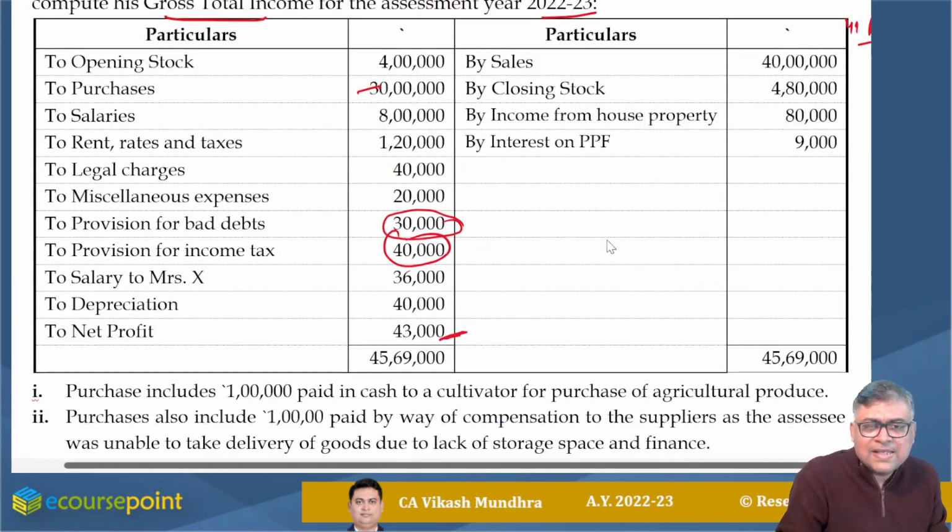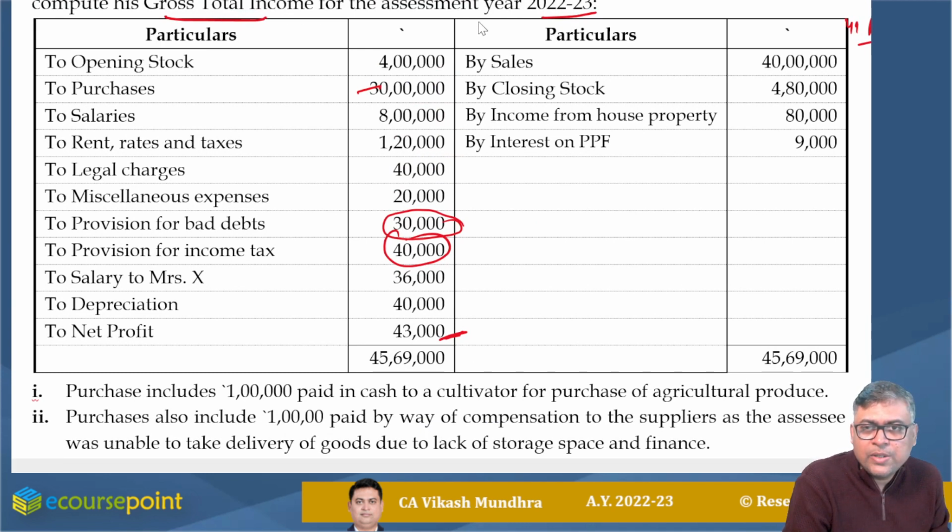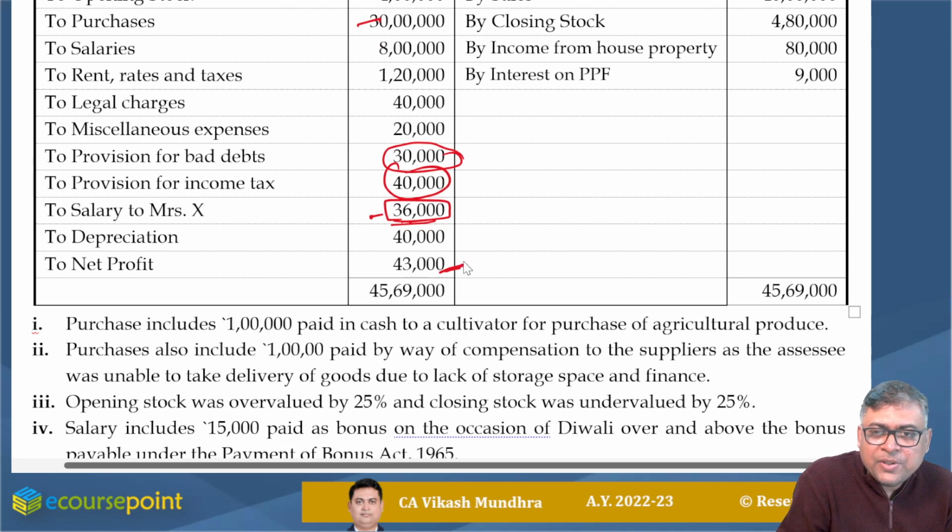And then salary to Mrs. X. Okay, Mr. X we are doing now. It is salary payment to Mrs. X. This is a relative. She is a relative of Mr. X. Let's see whether it is reasonable or unreasonable, and whether any additional information is there or not. We will wait till the additional information. Depreciation 40,000 is debited into my PL.